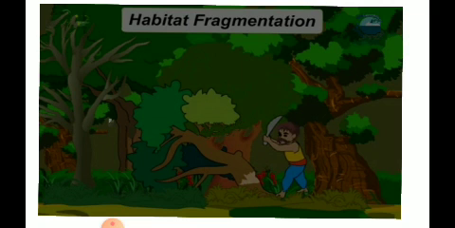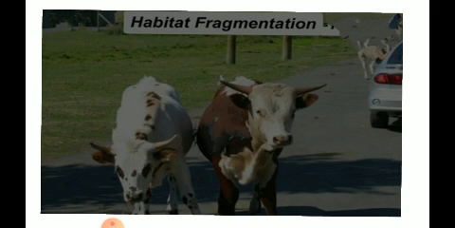When he is destroying the habitat, what happens? We can observe the extinction of the animals and the plants, and slowly, for their food and shelter, these animals will be forced to enter the cities. Understood? So these are the harmful effects of deforestation, children.